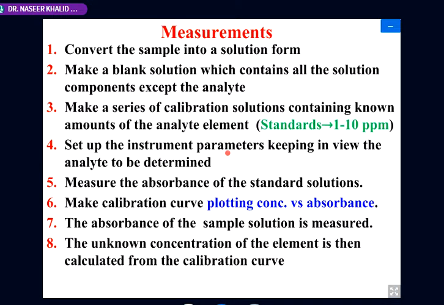If we are using the flame, we will control the temperature of the flame by changing the ratio of the oxidant and the fuel gases. Then we will measure the absorbance of the standard solutions that we have prepared, and from these we will plot a calibration curve of concentration versus absorbance.